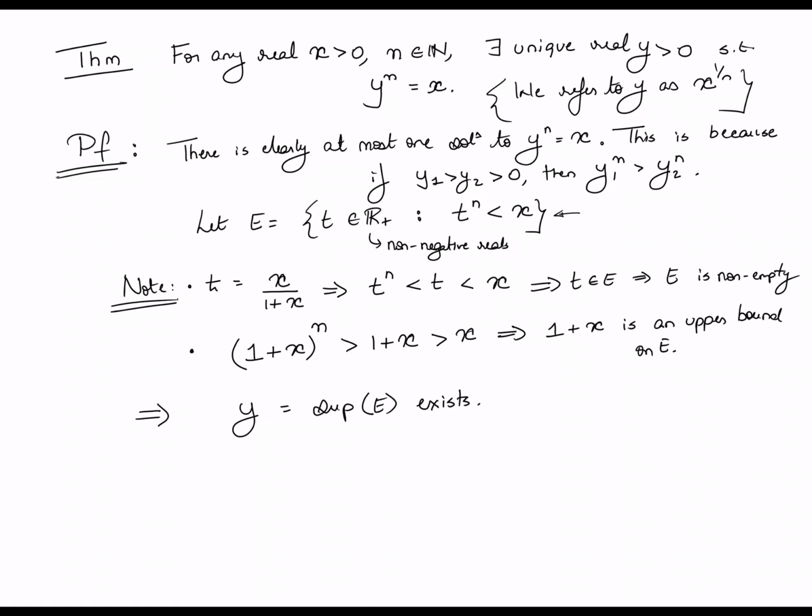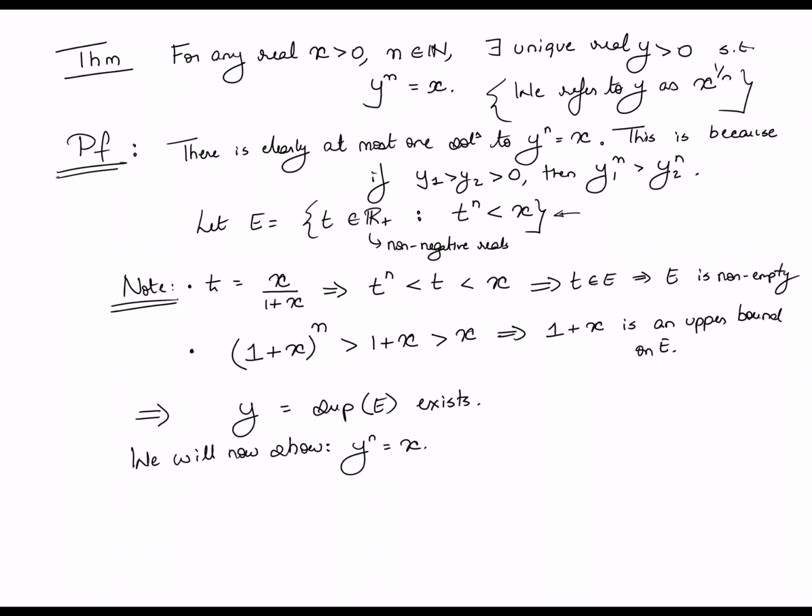What we will show now is that y in fact solves the equation that I began with, which is to say that we will prove that y raised to n is equal to x.